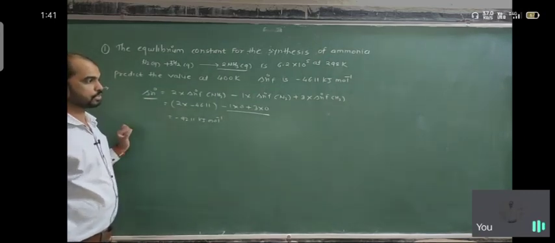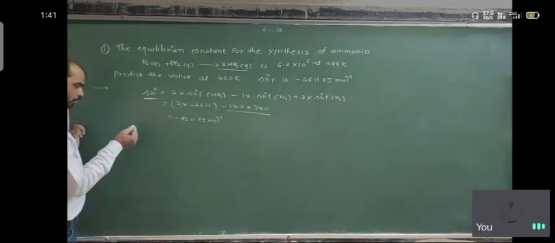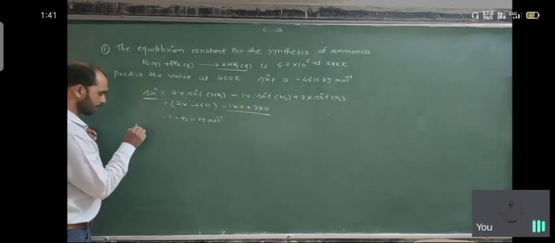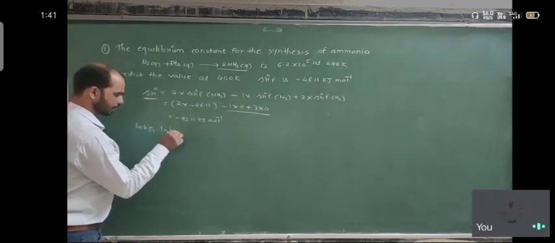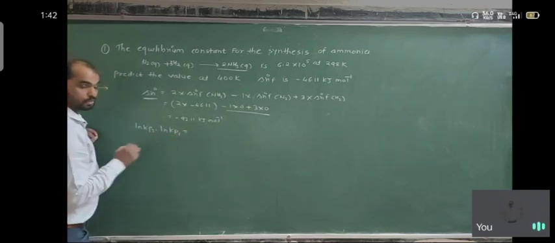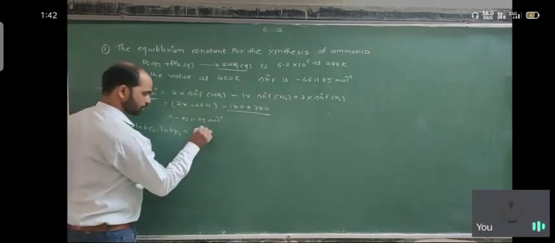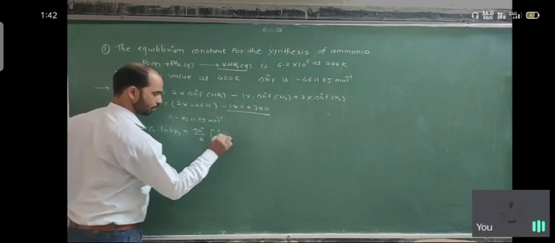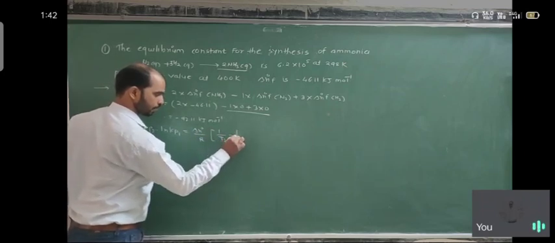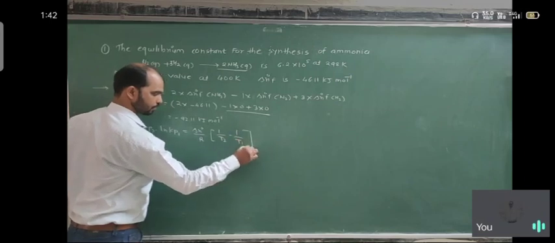So we use the Van 't Hoff equation. What is the Van 't Hoff equation? It is ln Kp2 minus ln Kp1 equal to delta H naught upon R times (1 upon T2 minus 1 upon T1). This is the first equation.